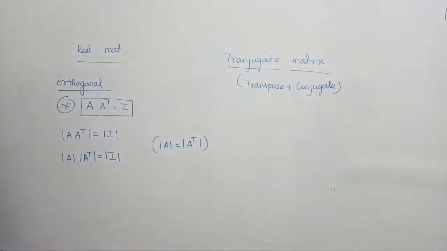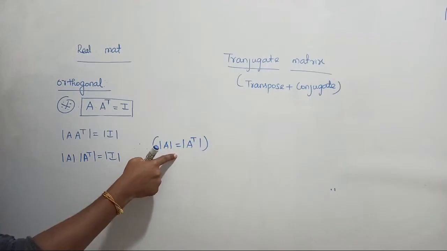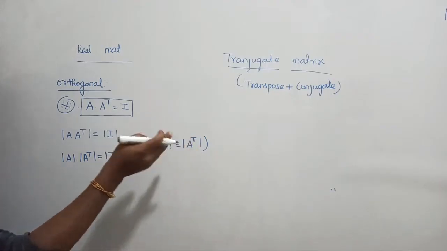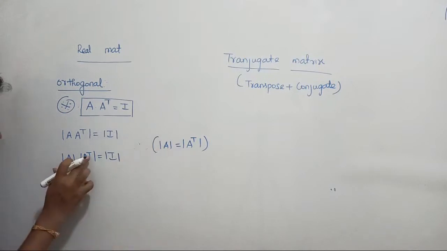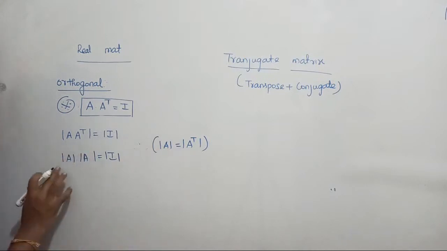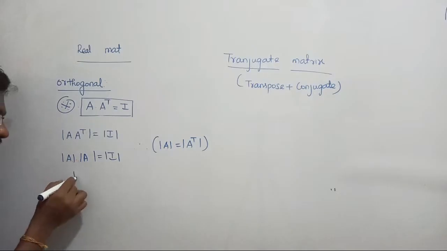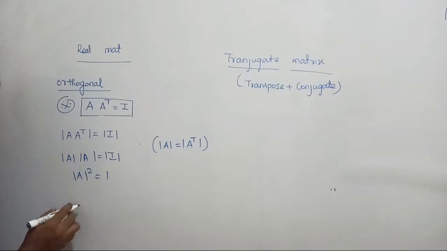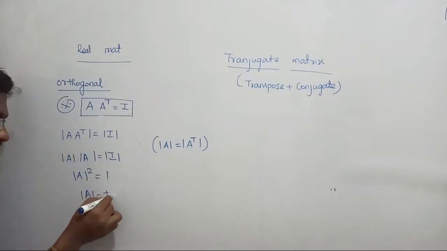Do you remember? The property of determinant was already defined, right? If you take the transpose of a matrix and find its determinant, the same value comes. So A transpose can be replaced by A, such that determinant of A dot determinant of A becomes determinant of A square, whereas determinant of I is equal to 1, such that the determinant of the orthogonal matrix should be equal to plus or minus 1.